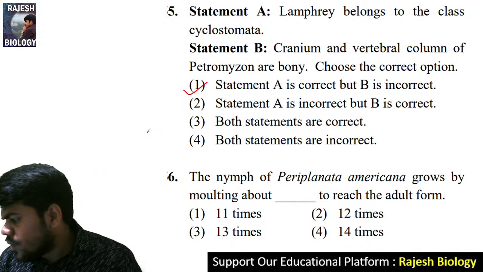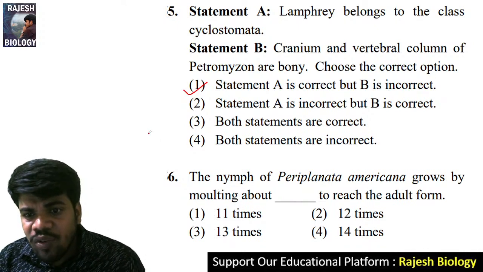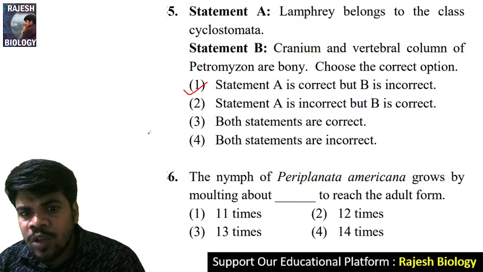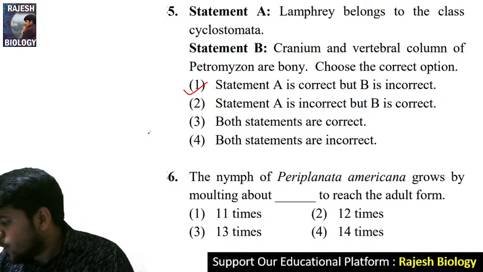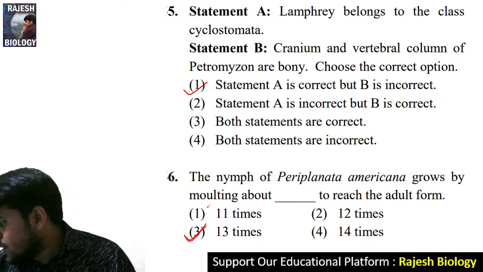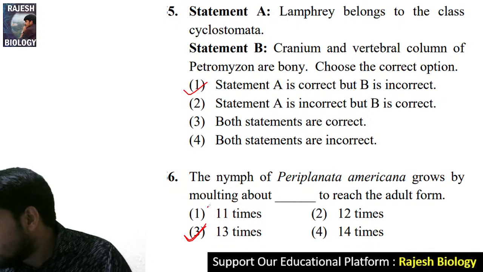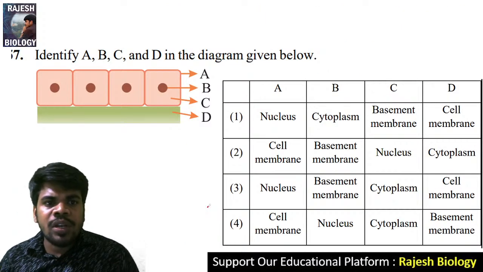Come to question number 6. The nymph of Periplaneta americana grows by molting about how many times? It is a very, very important question. You should know about this. It molts 13 times. The sixth one is not 14 times, it is 13 moltings. Come to the seventh question.